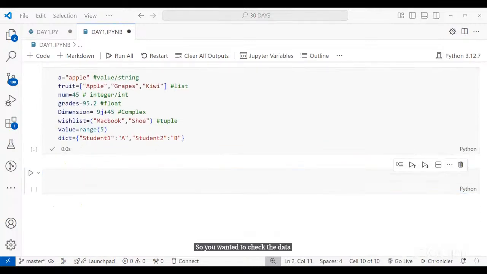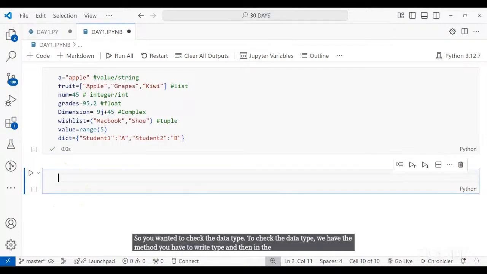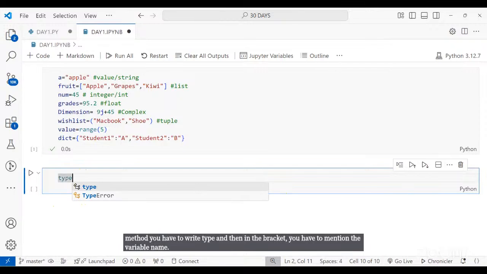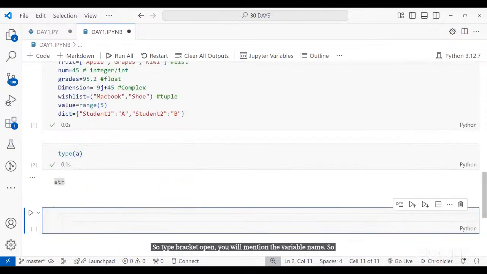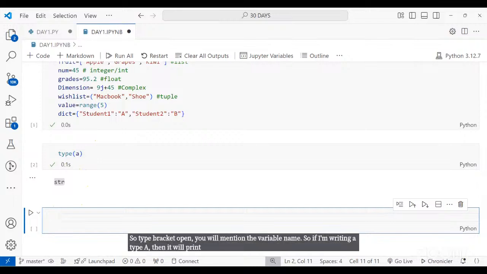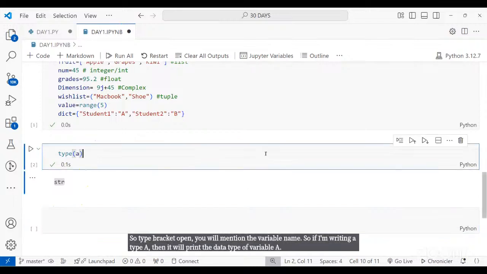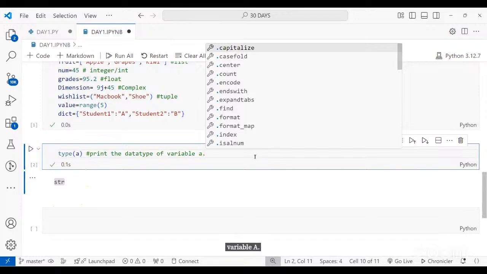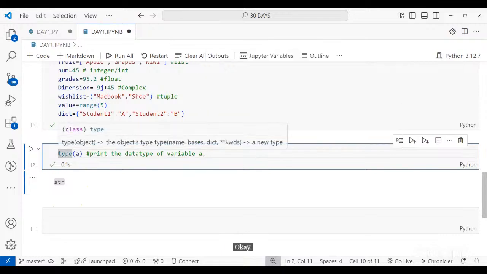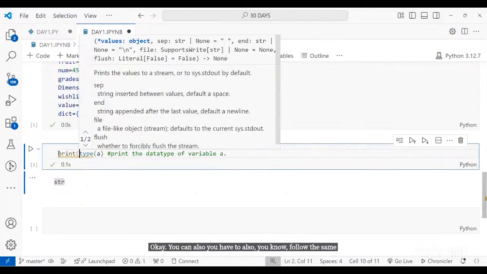To check the data type, we have the method, you have to write type, and then in the bracket, you have to mention the variable name. So type, bracket open, you will mention the variable name. So if I'm writing type A, then it will print the data type of variable A. This is going to print the data type of variable A.